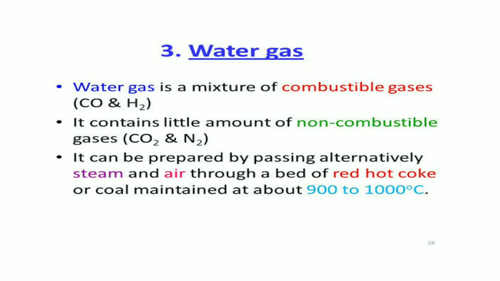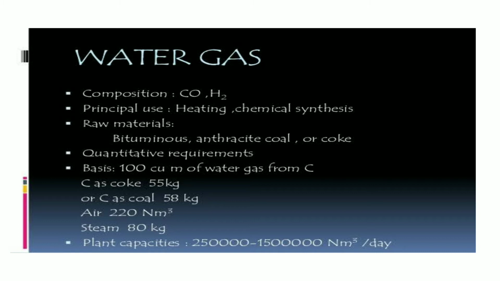Water gas is a mixture of combustible gases like CO and H2. It contains a little amount of non-combustible gases like CO2 and N2. It can be prepared by passing alternately steam and air through a bed of red hot coke, or the coal, maintained at about 900 to 1000 degrees Celsius. This water gas has the composition CO and H2.